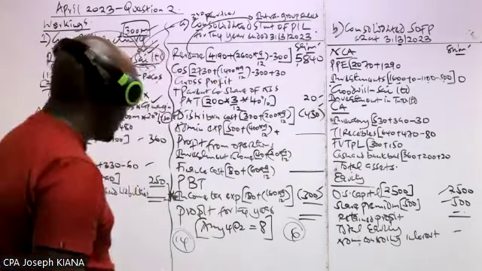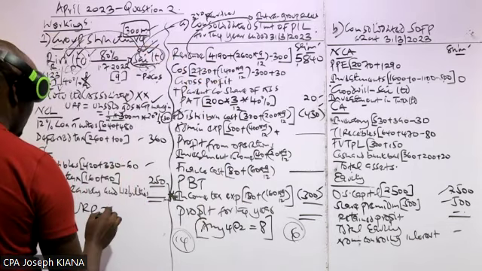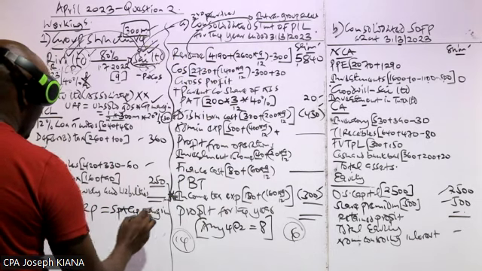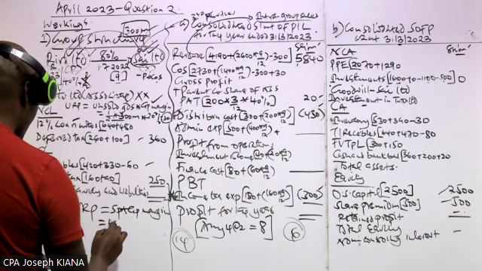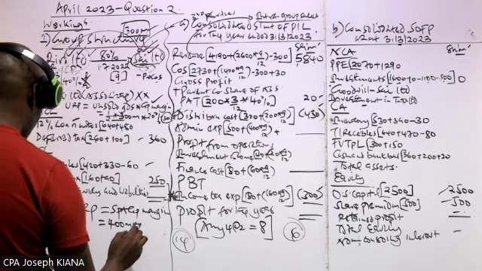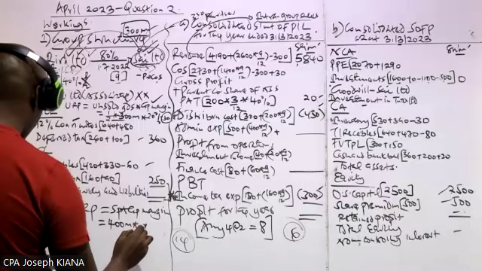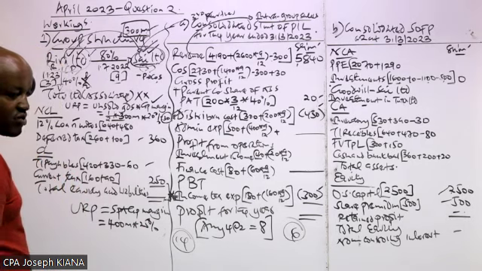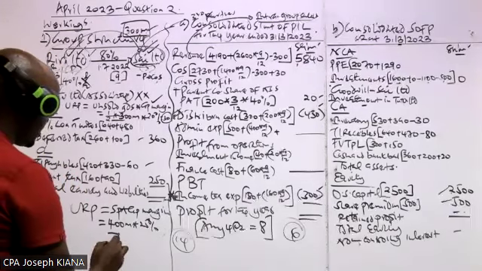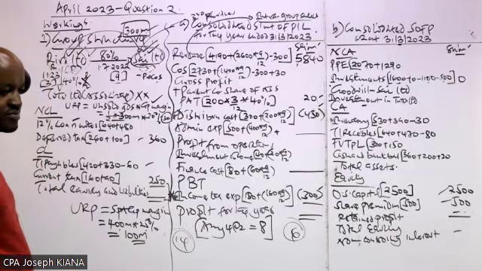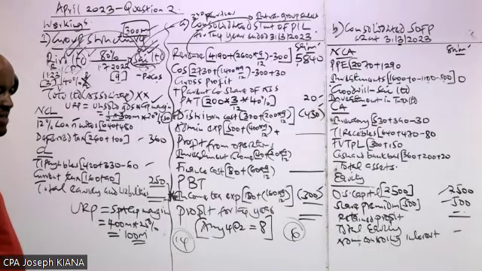But even before we deal with that, how do we compute this unrealized profit? You take the selling price of the asset times the gross profit margin. So the asset was sold at how much? The asset was sold at 400 million, and then you're told the gross profit margin, or the profit reported, was 25% profit margin. So this is a quarter. So this will give us what? A quarter of this. Is it 100 million? Yes, it is 100 million.